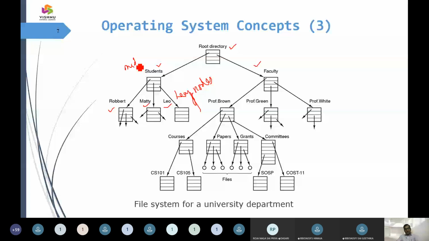So in the operating system, file management is going to observe a tree structure. That is the good takeaway for this word.